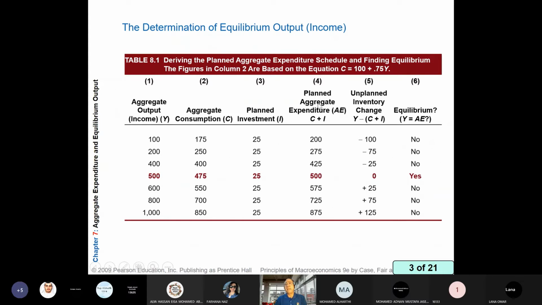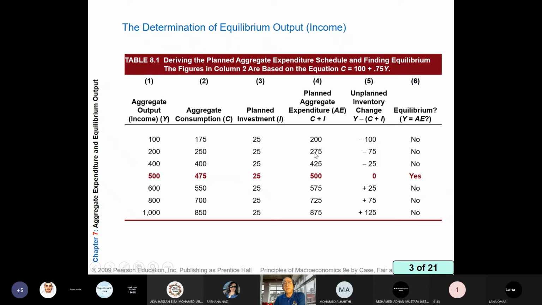What is planned aggregate expenditure? C plus I. So 175 plus 25 equals 200. Okay. So for example, if income is 200, does aggregate output equal planned aggregate expenditure? The answer is no. Why? Because planned aggregate expenditure is more than aggregate output.